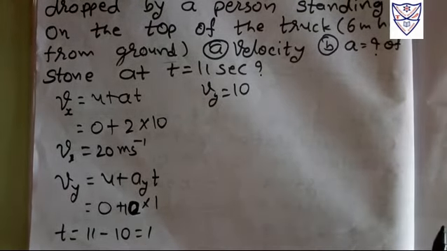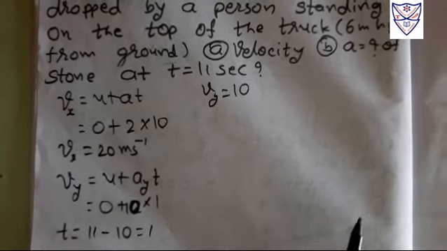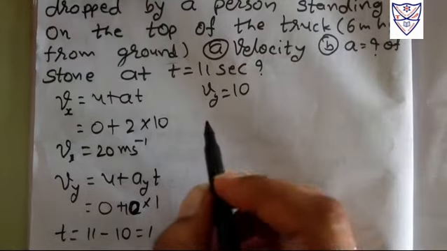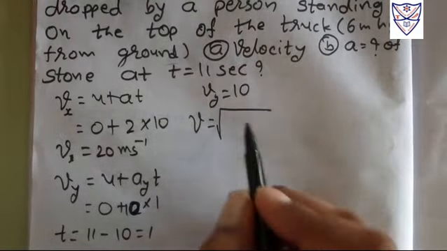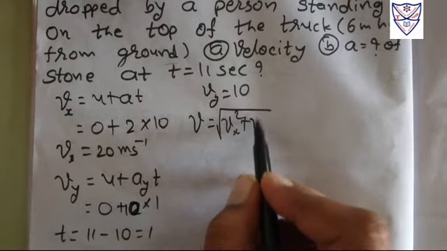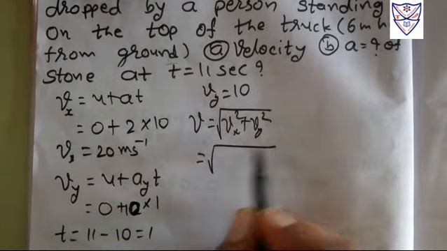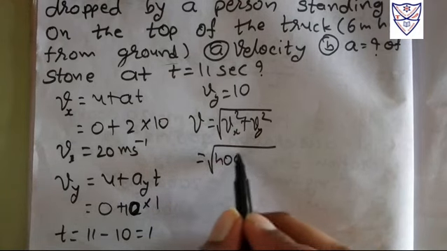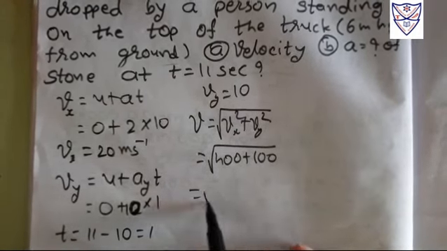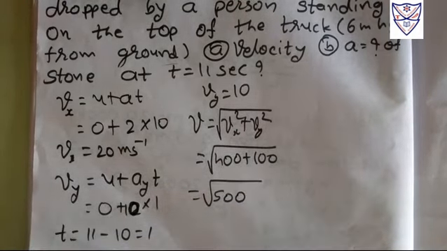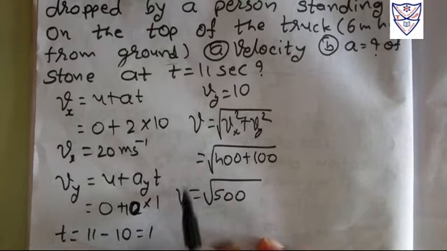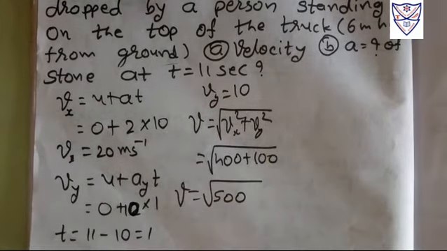So that is our vy, and vx is 20, so we need to find v. The magnitude of v is under root vx square plus vy square, 400 plus 100, that will be under root 500, right? So that is our magnitude of v. So first we found that.